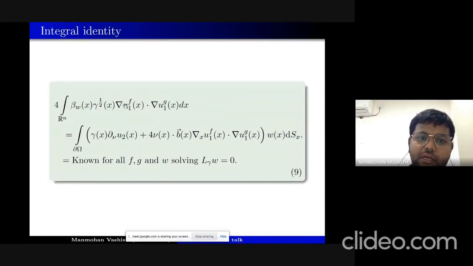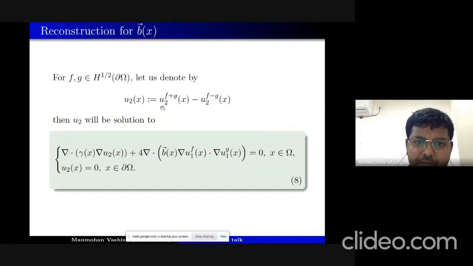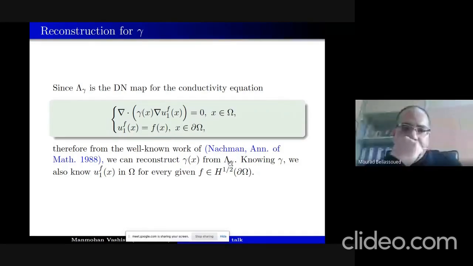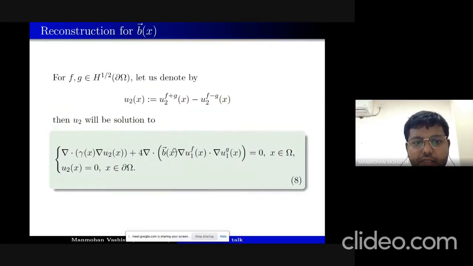No. Here actually this gamma we have already reconstructed. Now we fix gamma because gamma 1 and gamma 2 are the same. So we denote that as gamma, and then we vary the Dirichlet data f. With respect to this Dirichlet data, this u1 depends on the Dirichlet data linearly when gamma is fixed. And it is already reconstructed from the knowledge of lambda gamma. So this gamma is just the single one.